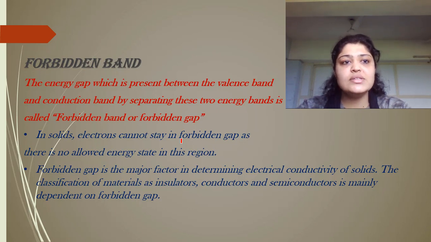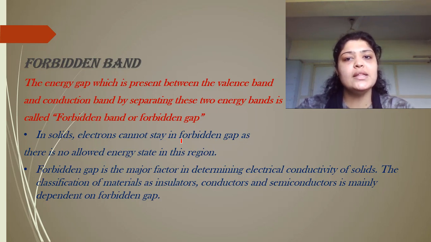There are electrons which are always present in valence. When you give energy to these electrons, they will directly move to conduction. The forbidden gap in between is just a passage. You can say just a path or a road. Electrons can never be present permanently in the forbidden gap. So it is just a medium for transfer.